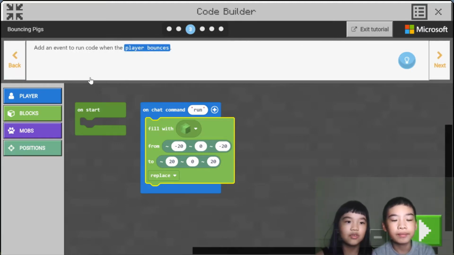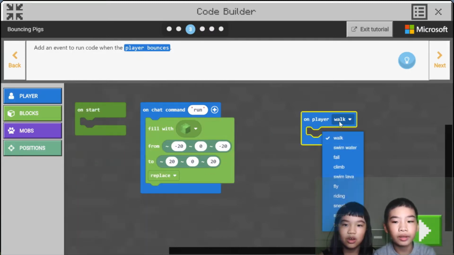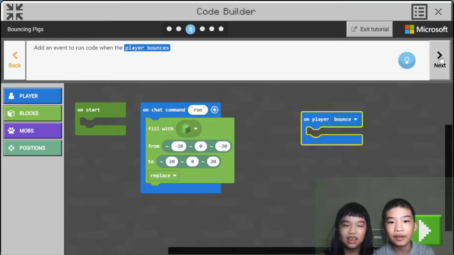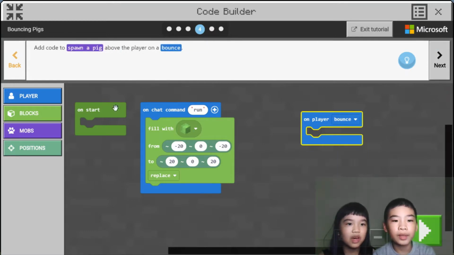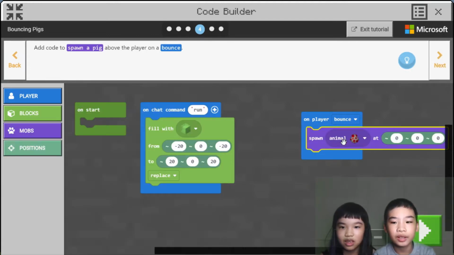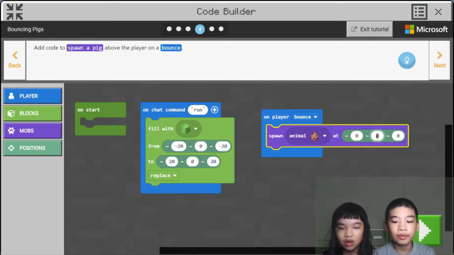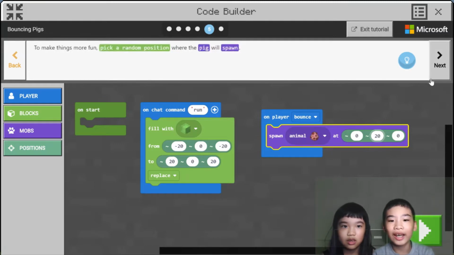Then add an event to run code when the player bounces. So we're going to do player bounce. Then add code to spawn a pig above the player on bounce. So they'll spawn a pig at 0, 20, 0. So it won't spawn right where you are.